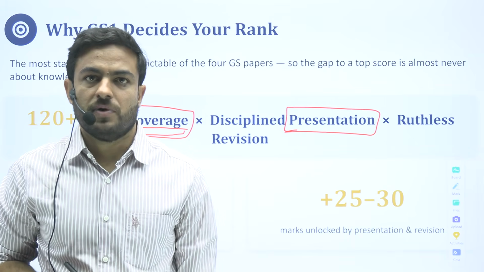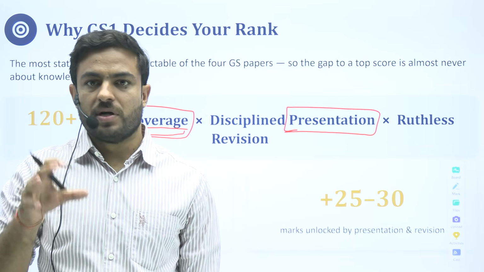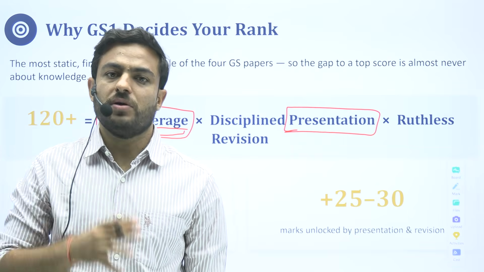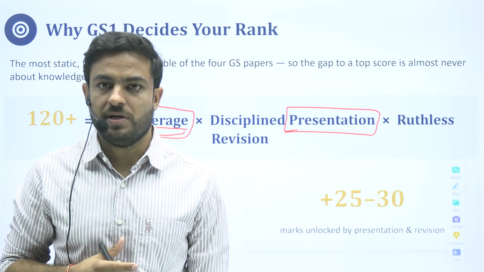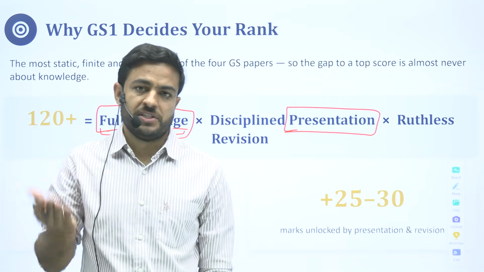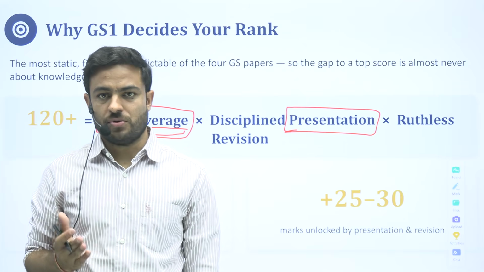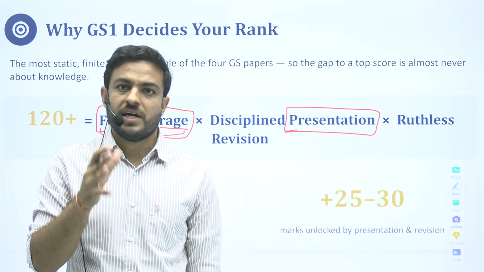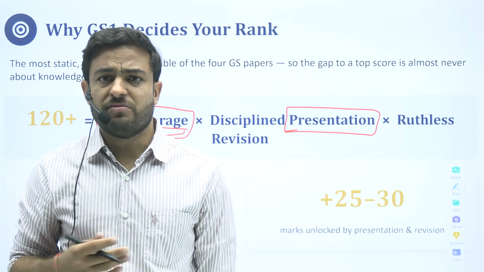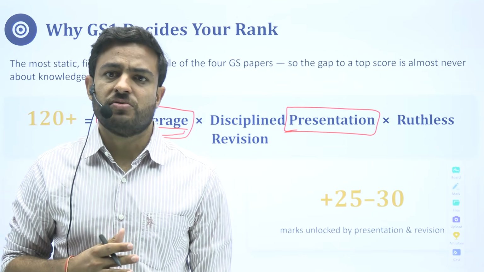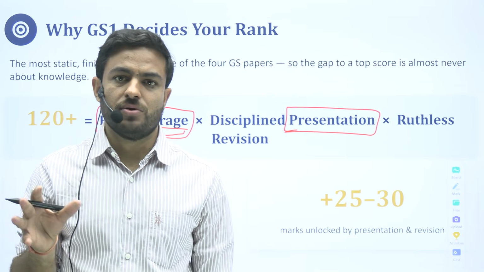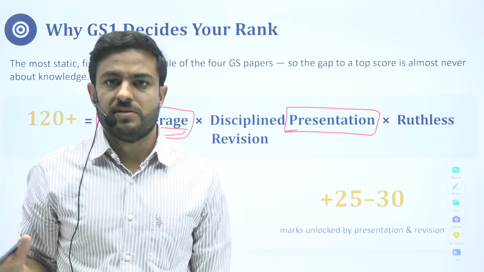Second is something that becomes very important in this paper, given that 40% of it is geography alone. I'm particularly talking about geography at this point. Presentation is one thing no one can afford to ignore, especially given that geography is a big chunk. Good presentation always adds to your score. After gaining good knowledge about this examination, we have realized that what separates a good copy from an average copy is the presentation.